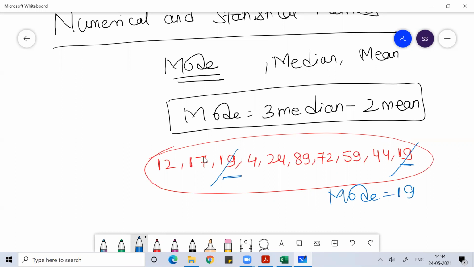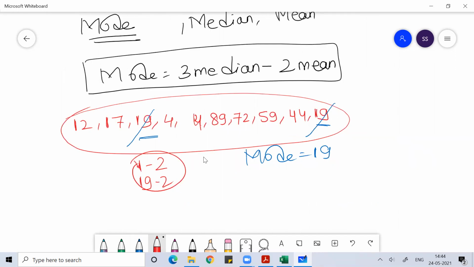Here mode does not depend upon extreme values or any other values. Mode only depends on the repetition. So the mode is all about how much the data is repeated. This was a simple calculation. But in case of confusion, suppose this value is 4, so now 4 repeats 2 times, and 19 again repeats 2 times. How will you find the mode?